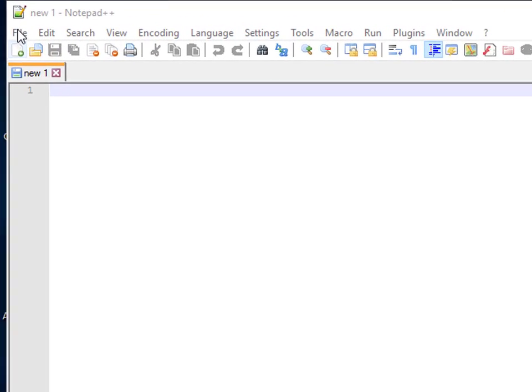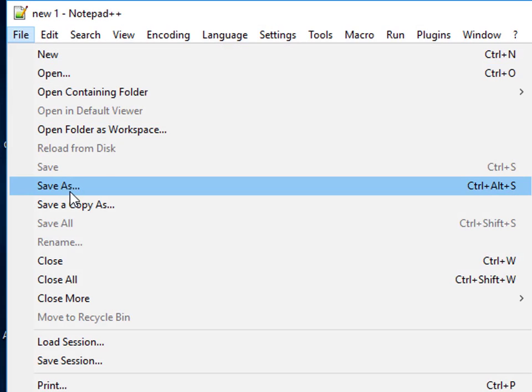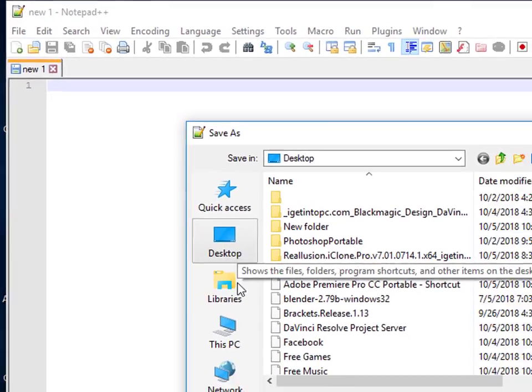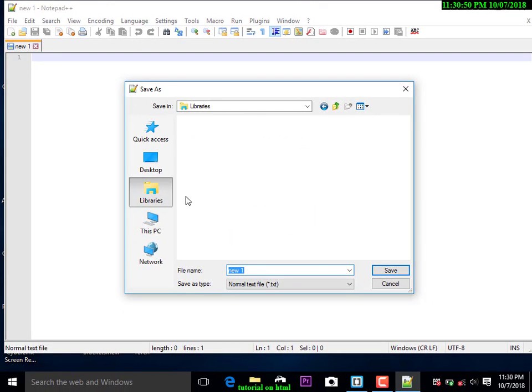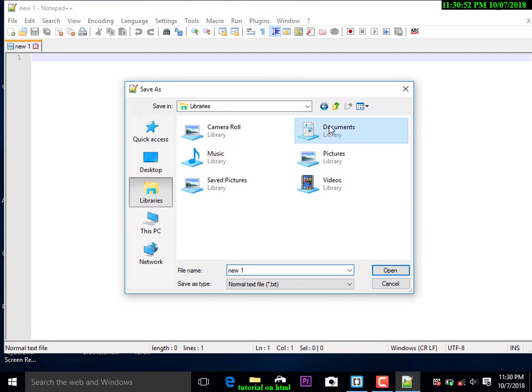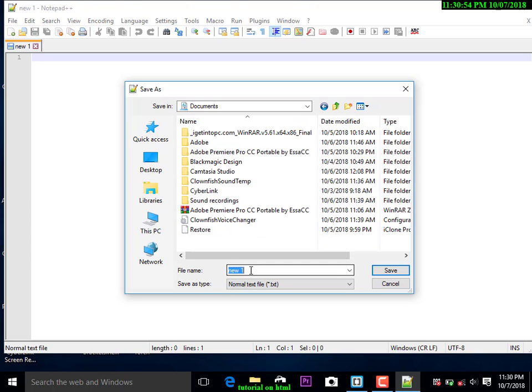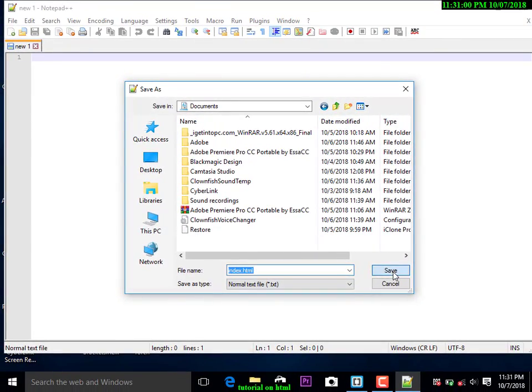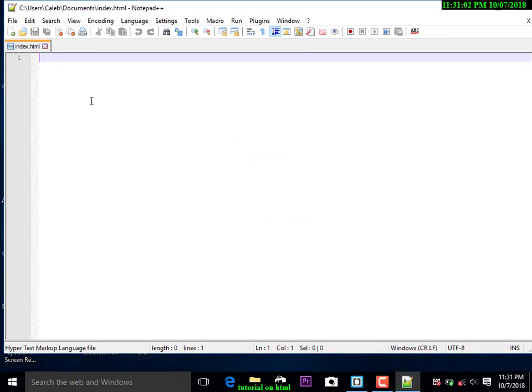So first of all, what we're going to do is create a new file. We're going to go to file and save. We've already created a file, so we just save it in any directory that you feel like. We are going to save it in documents, and we rename it as index.html.